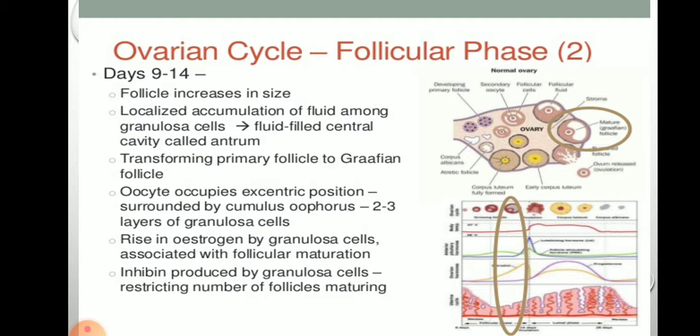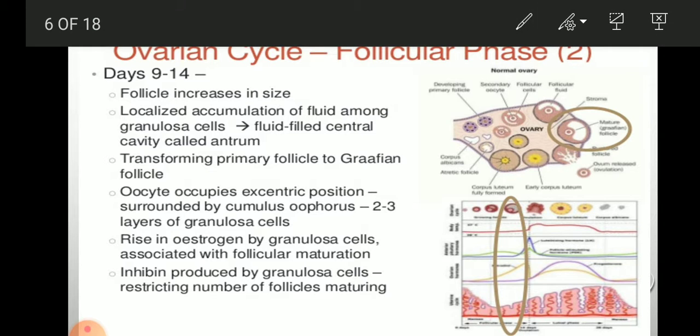The next stage of the ovarian cycle, phase 2 of the same follicular stage, is day 9 to 14. That is very, very important as well.